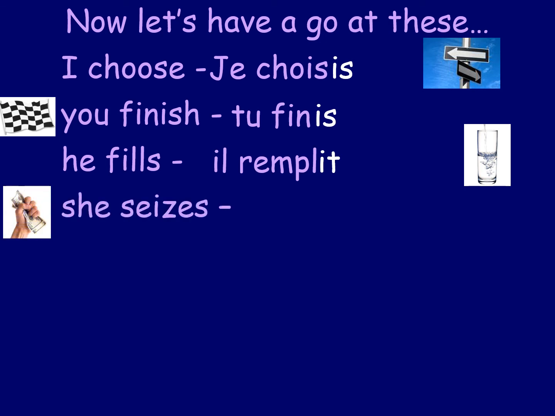Next, she seizes. So we've got elle and saisir. So that at the moment means she to seize. Doesn't really make much sense, but we take the IR off the end, and once again, she is always like the he form, so it would be IT. IS, IS, IT. So elle saisit, she seizes.